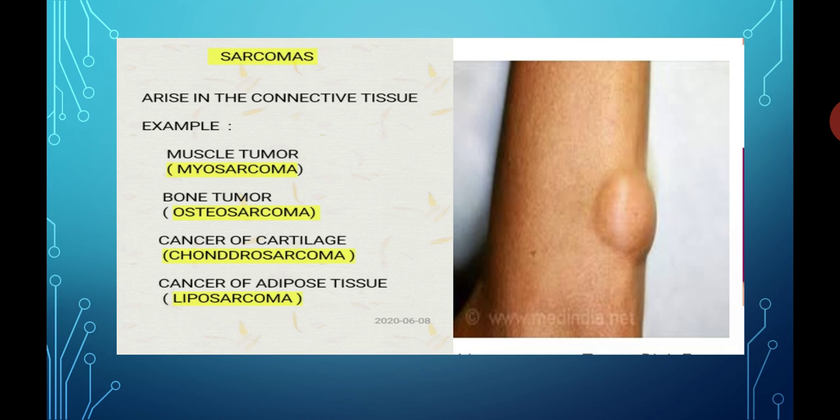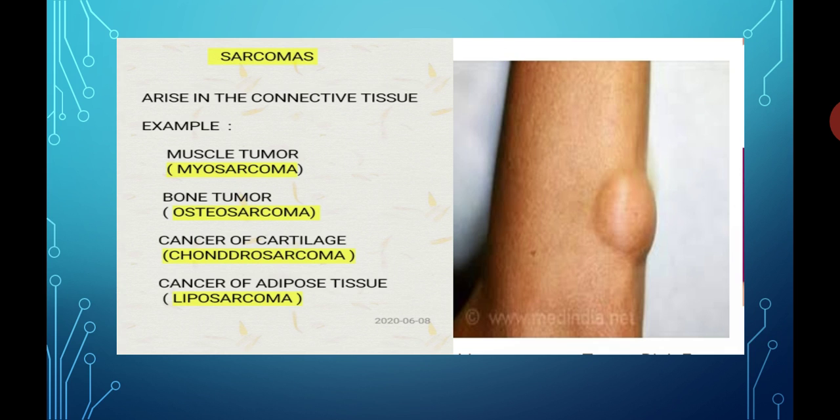So myosarcoma means muscle tumor, osteosarcoma means bone tumor, chondrosarcoma means cancer of cartilage, and liposarcoma means cancer related to the adipose tissue. These are some examples of sarcomas.